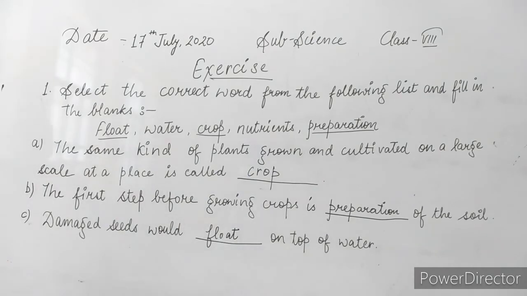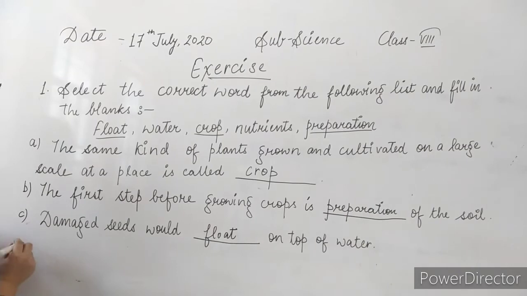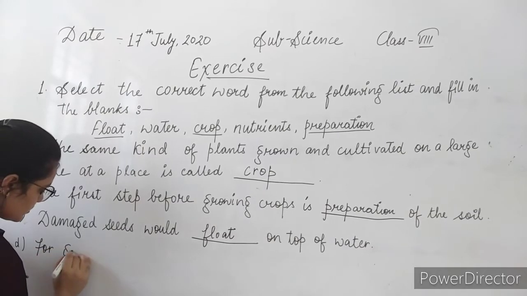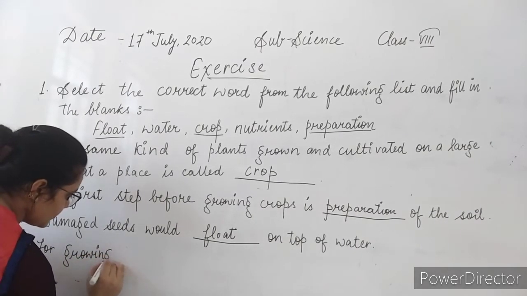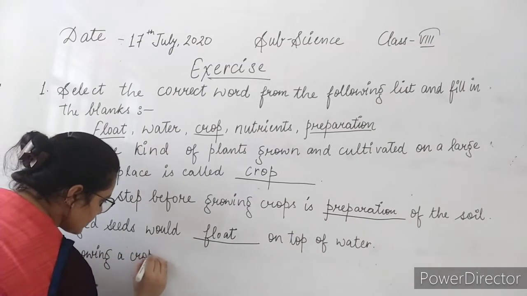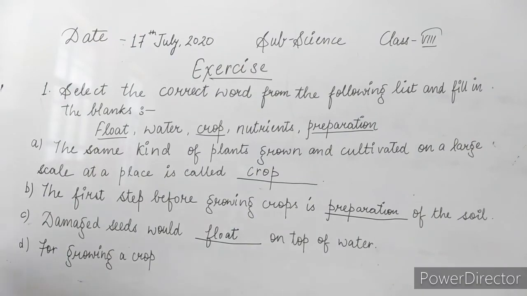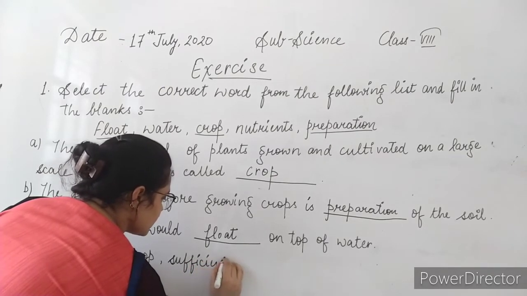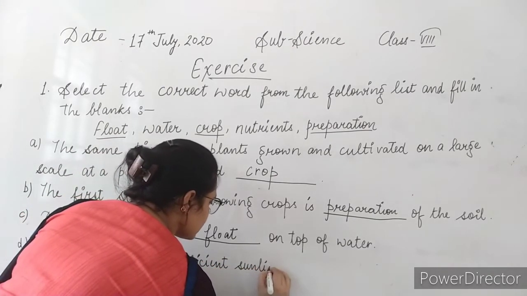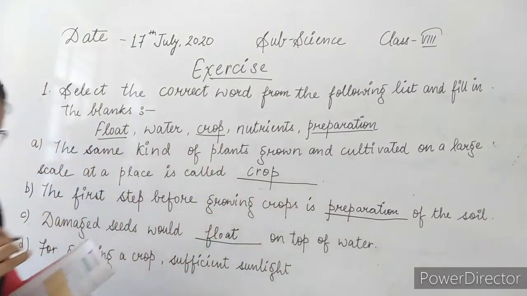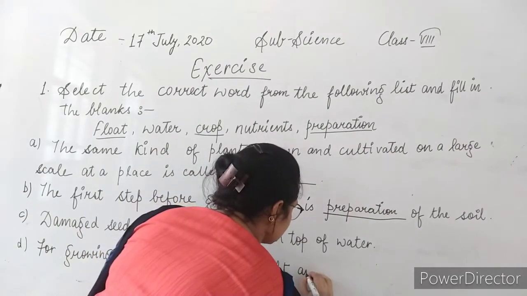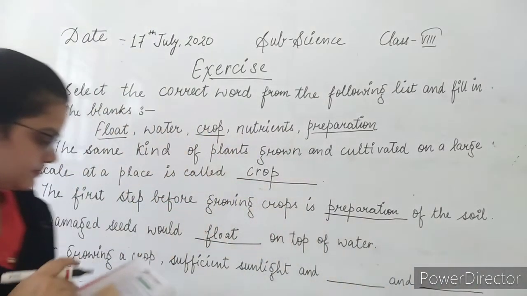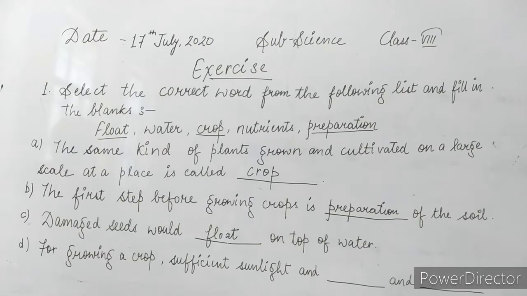Moving towards the fourth one: for growing a crop, sufficient sunlight and dash and dash from the soil are essential.